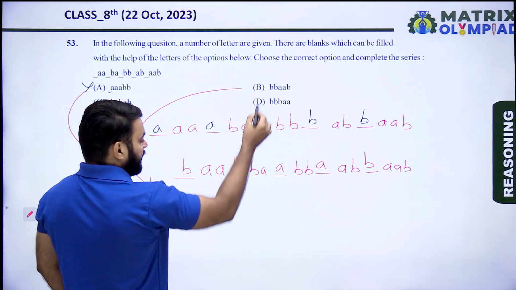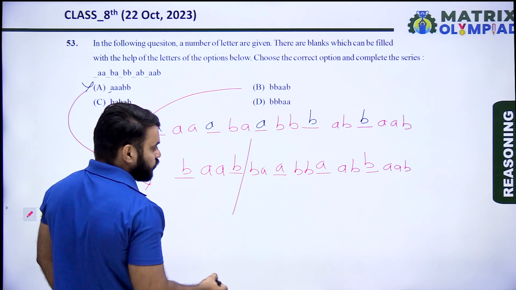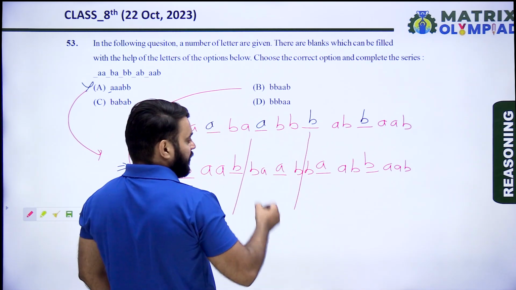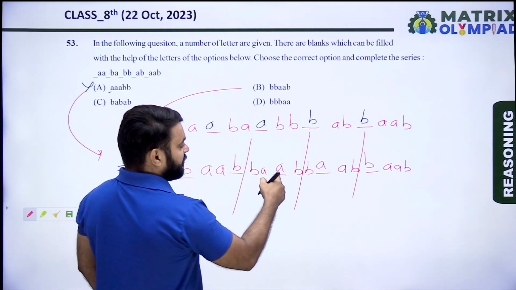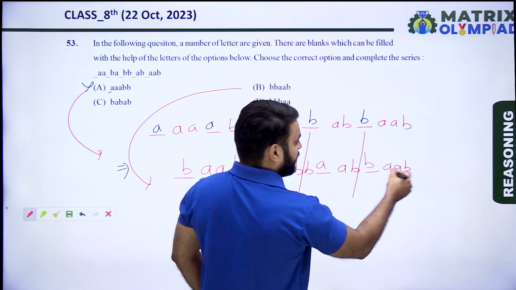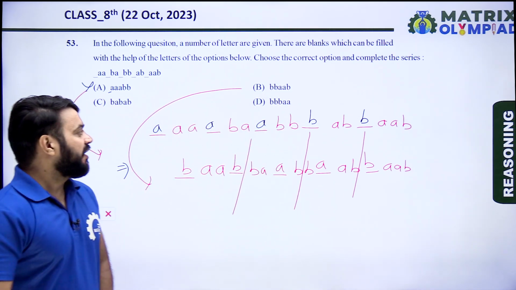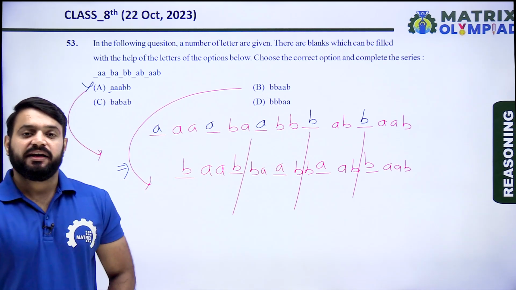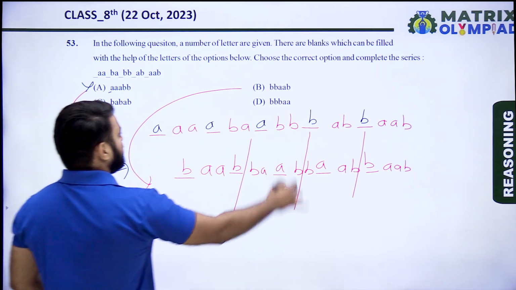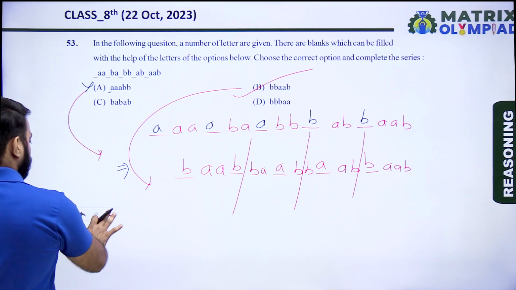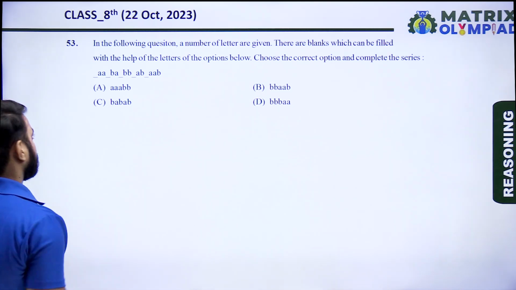Yes, option B creates a suitable pattern: B A A B, B A A B, B A A B, B A A B. So option B is the correct answer of this question. Let's move on to the next question.